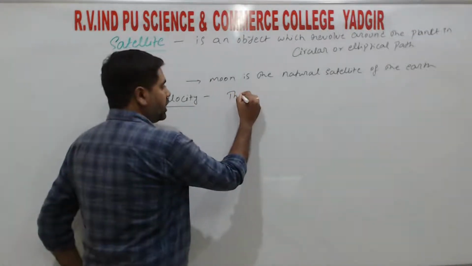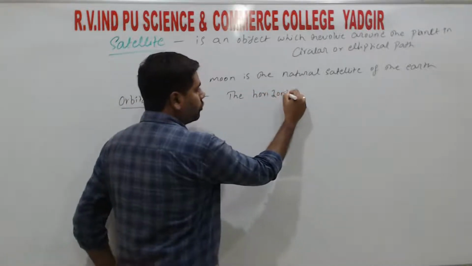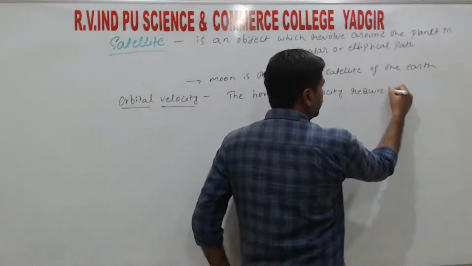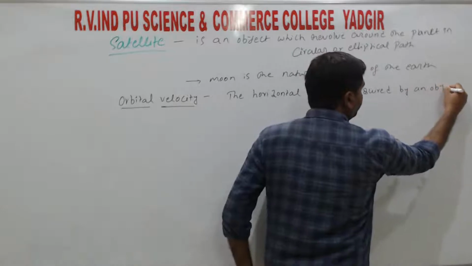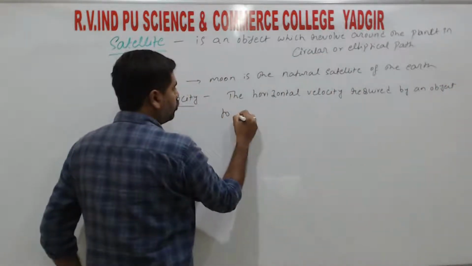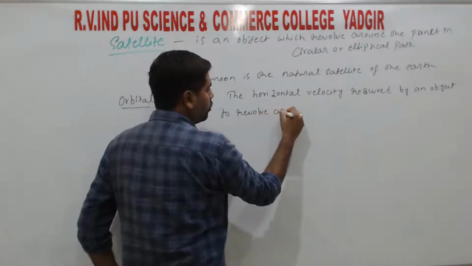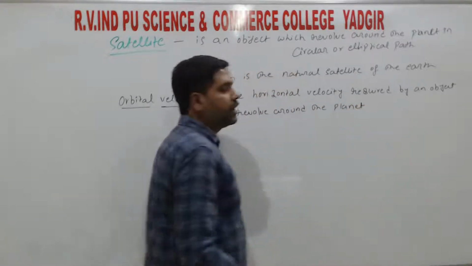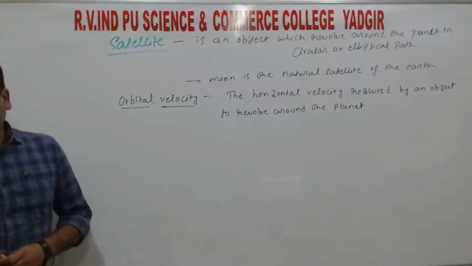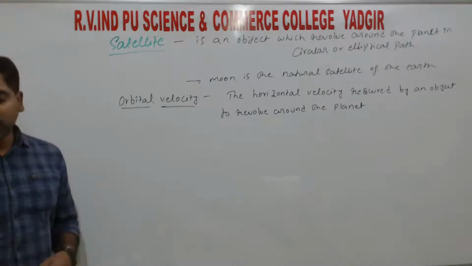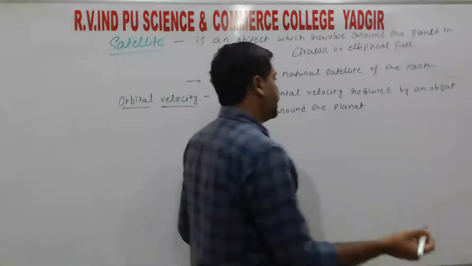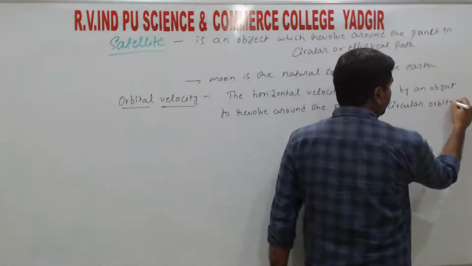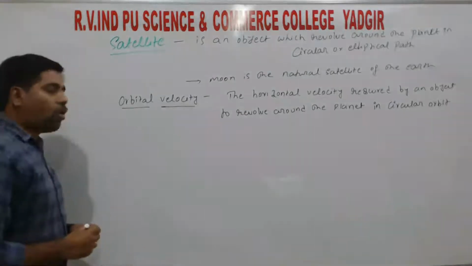So the horizontal velocity required by an object to revolve around the planet, in a circular orbit, we call that velocity the orbital velocity.